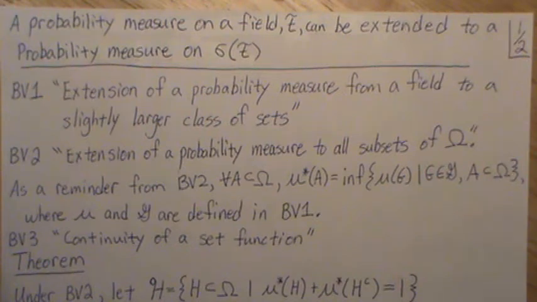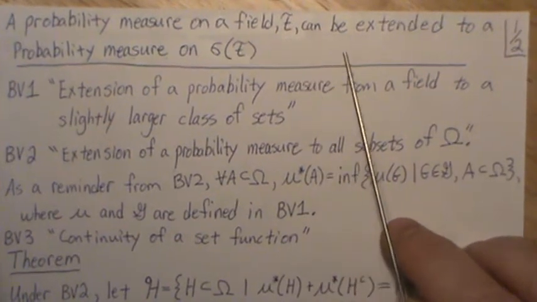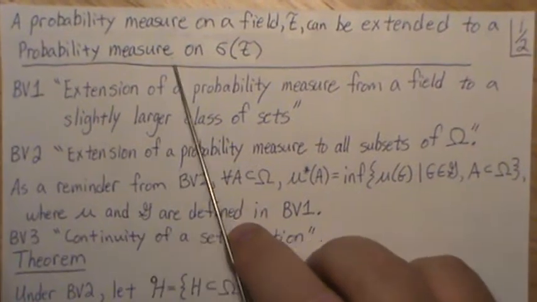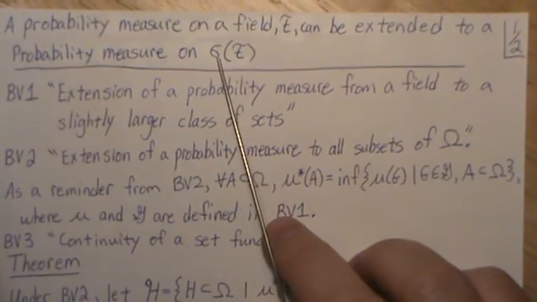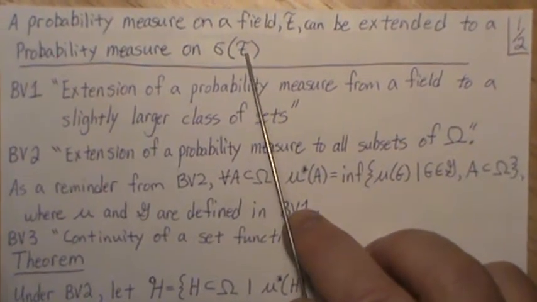Hello, this is the next video in a playlist that I'm calling probability measure, and here we're going to look at extending a probability measure on a field to a probability measure on a sigma field, specifically the minimum sigma field generated by the field F.